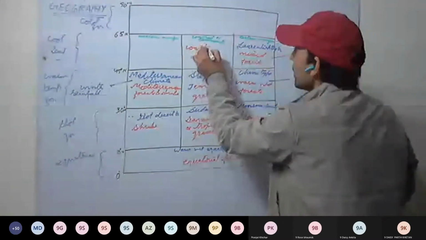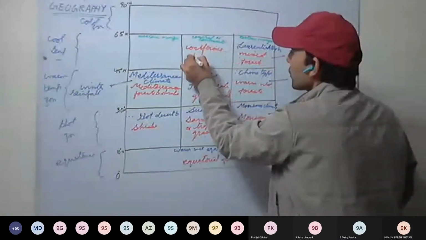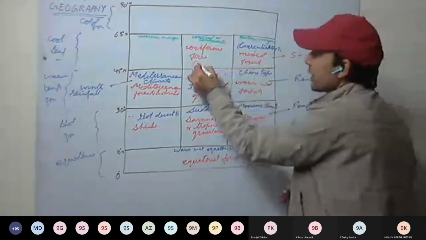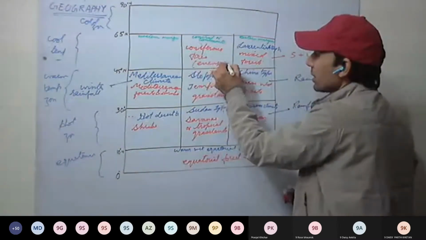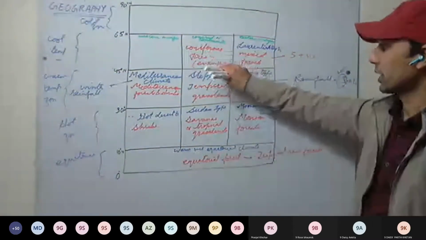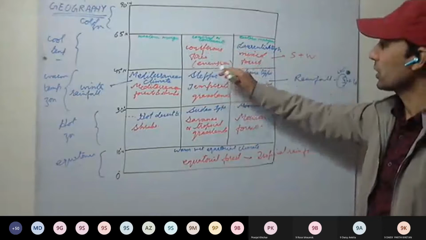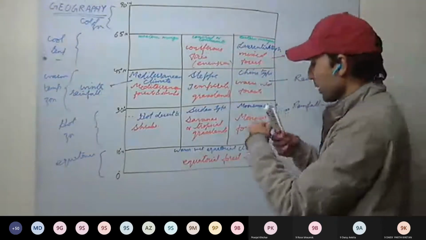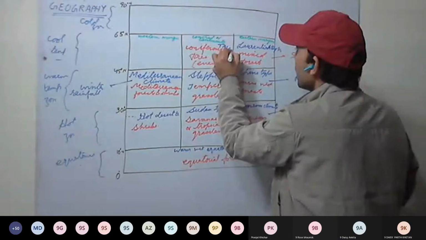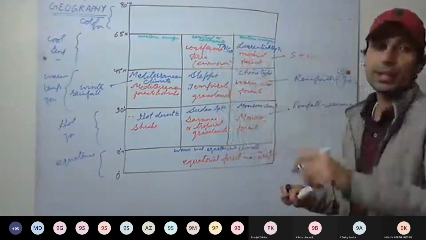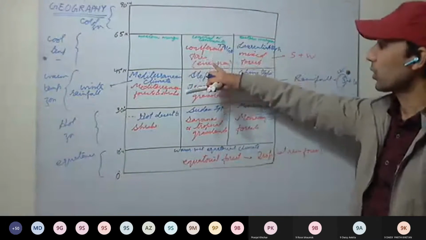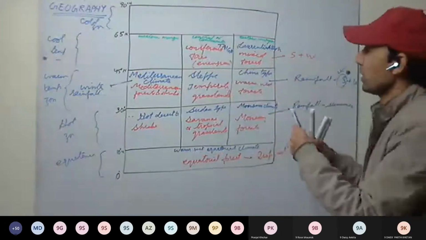Coniferous. We have coniferous forest, and these are evergreen forest. The trees do not have a particular time of shedding their leaves. Coniferous forest, and there's one more name, taiga. These forests are also called taiga. Okay, these are coniferous forest.